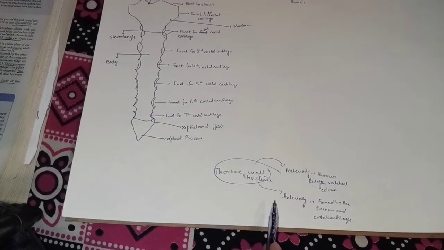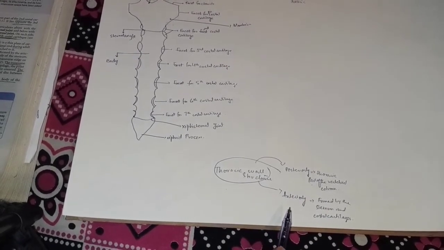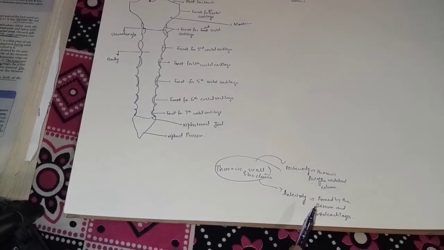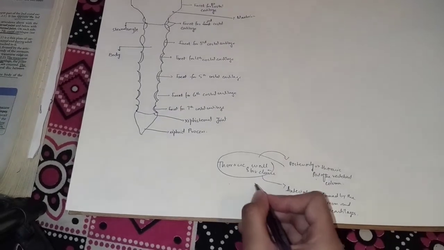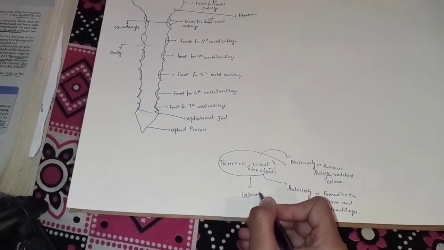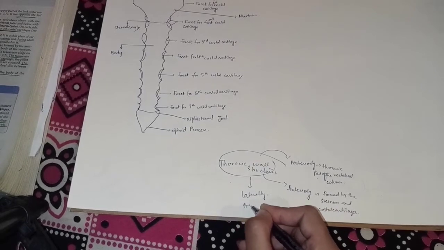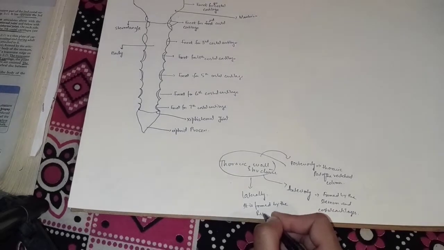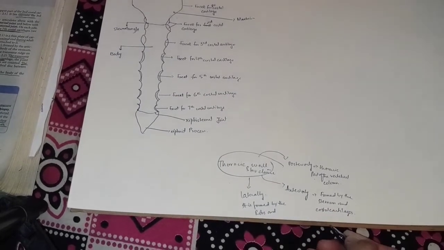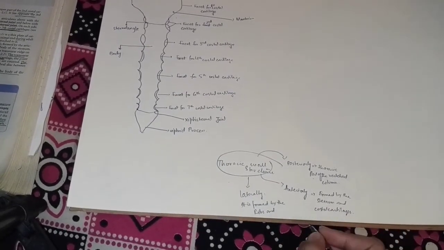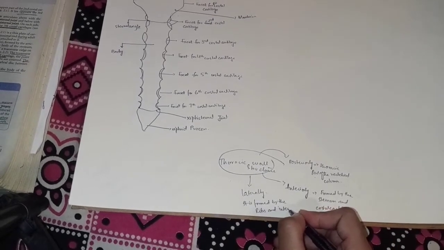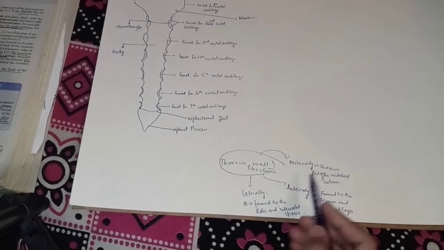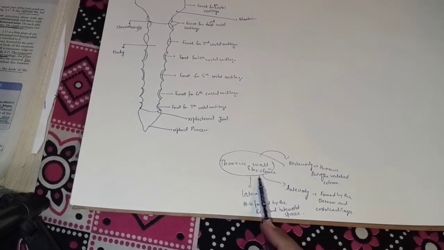Then we talk about laterally. Laterally it is formed by the ribs and intercostal spaces. Okay, so laterally it is formed by the ribs and the intercostal spaces.